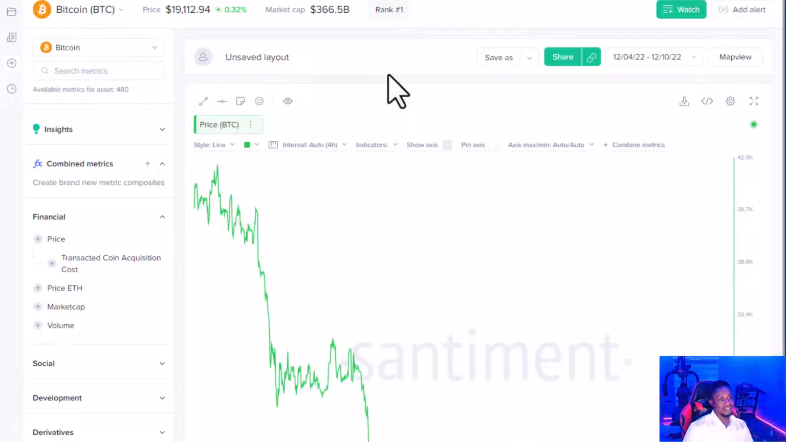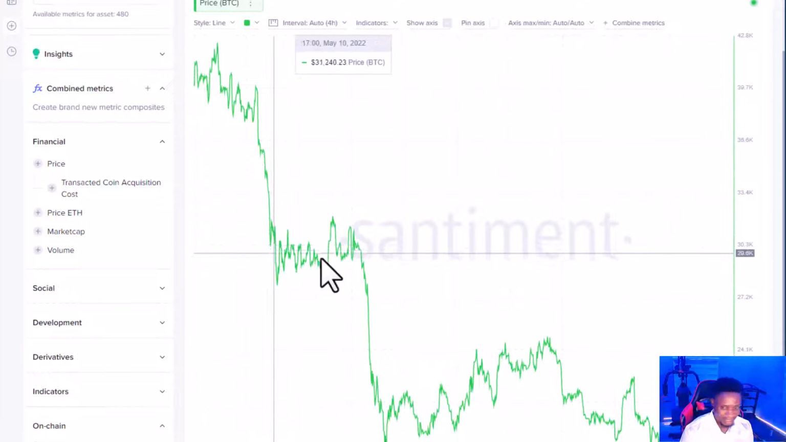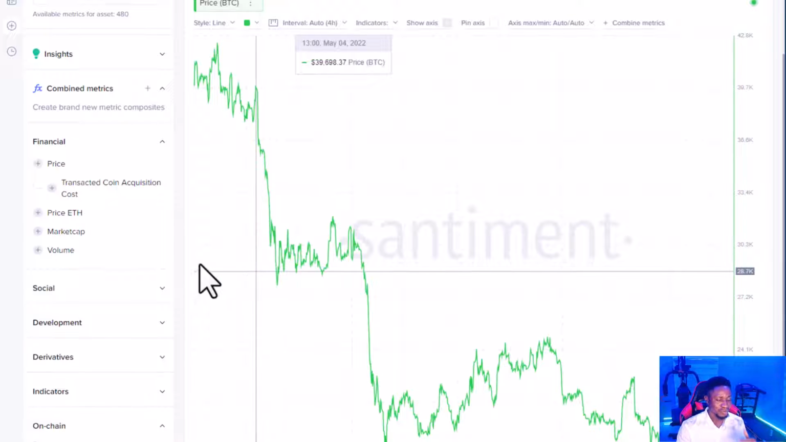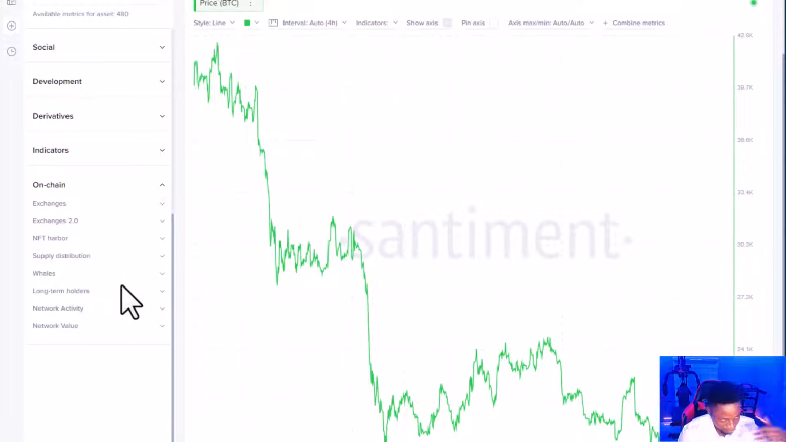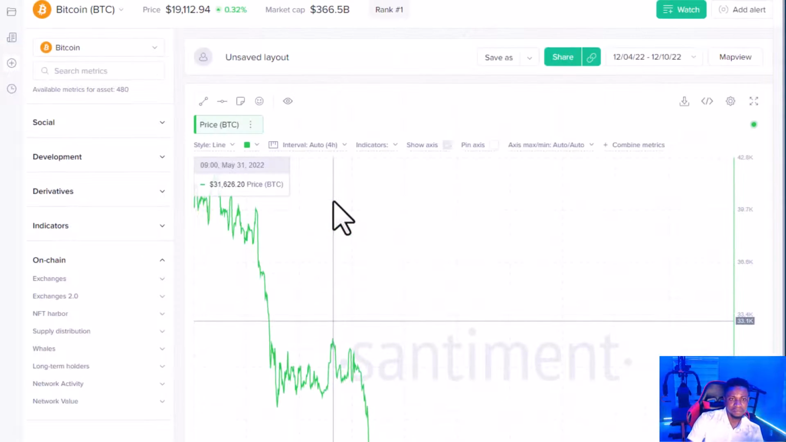This is Sentiment. This is the beauty of this tool. Aside from just the charts, it allows you to combine price with other behaviors. You can see price plus development activities plus social trends, and know if there's development on a certain chain. You see everything in this one place.